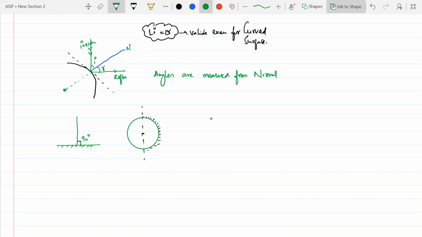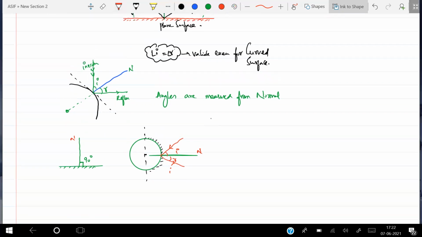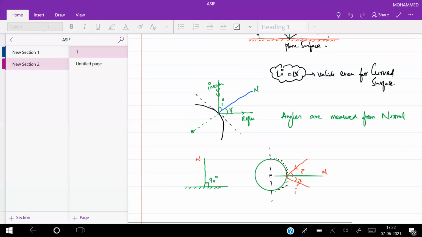How to draw the normal for this one? From the center, you draw a normal like this. Whenever a ray of light is incident here, this is the pole, this will be the incident ray, this will be the reflected ray, and that is the normal. This will be the angle of incidence, this will be the angle of reflection. So how do you draw the normal, beta? Normal should always pass through the center. For a plane surface, it will be making an angle of 90 degrees. Is it clear? Yes, sir.